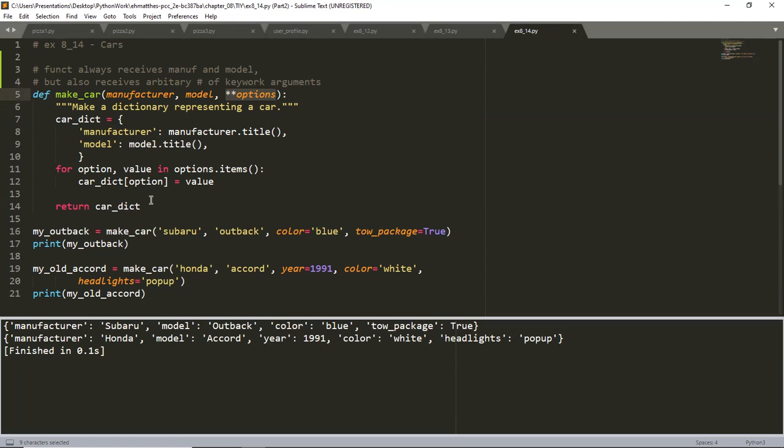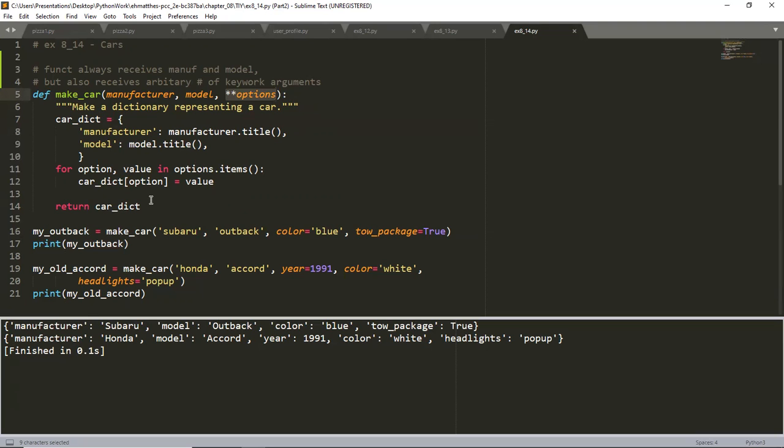So in that case, we're assigning value to option in the dictionary, right? Then we return the car dictionary.